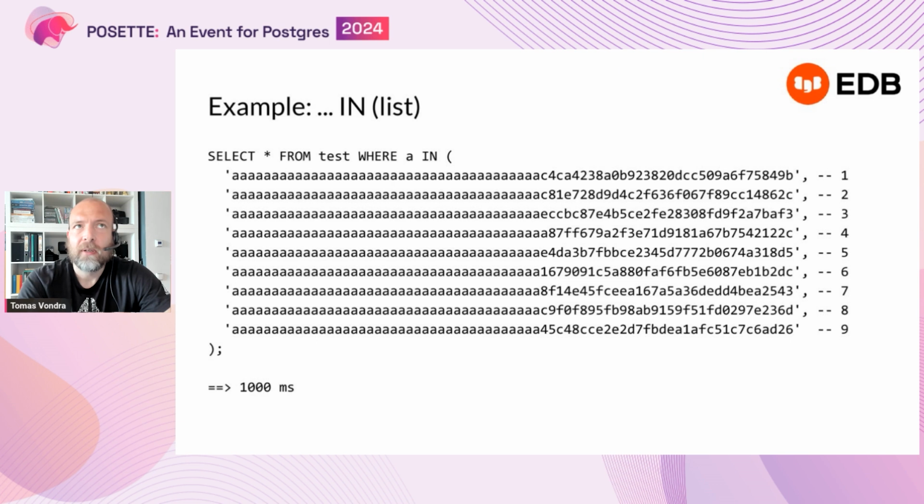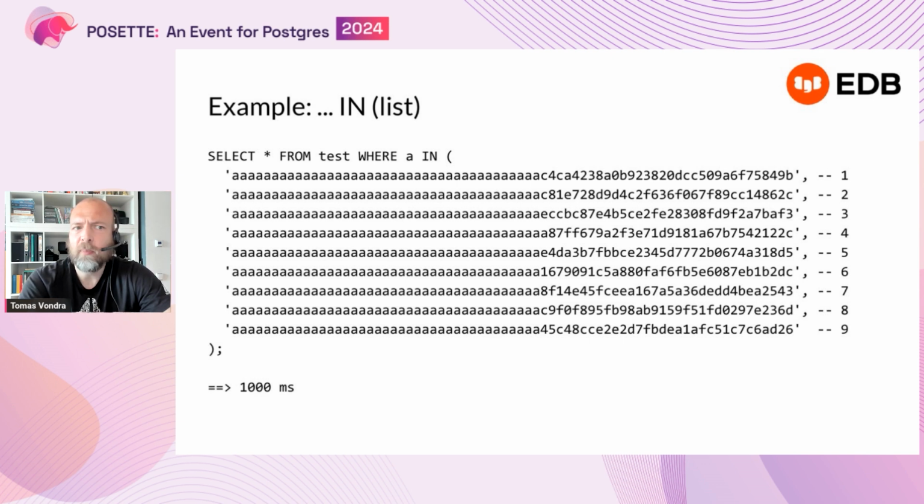Now let's remove one of the values. So we will only have a condition with 8 values. And what would we expect? I mean, we are going to evaluate fewer conditions, essentially. And other than that, we will scan the whole table again, right? Still a sequential scan.